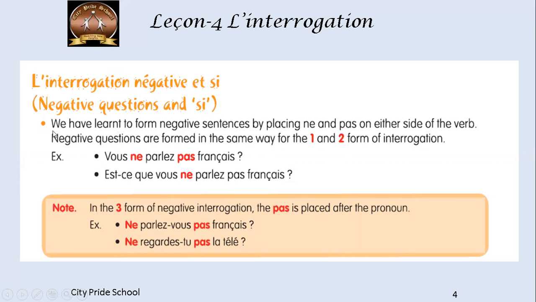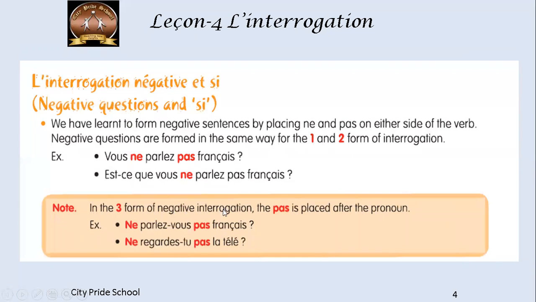So here we have one point. We have learned to form negative sentences by placing ne and pas on either side of the verb. Negative questions are formed in the same way for the first and second form of interrogation. So, vous ne parlez pas français. Est-ce que vous ne parlez pas français? So, for the intonation and the est-ce que form, we will have the normal form of negative questioning. We will place ne before the verb and pas after the verb. Okay, so that is why it's the same.